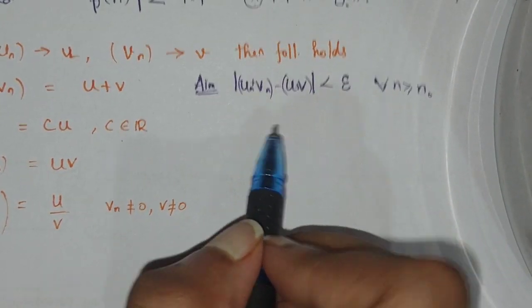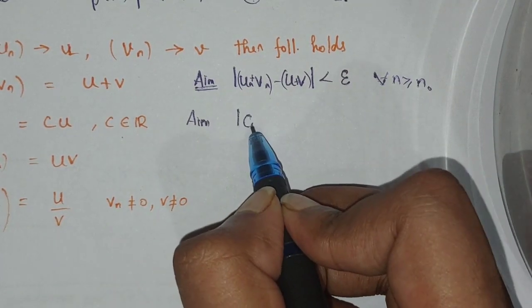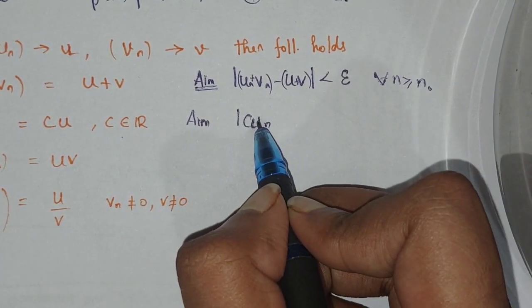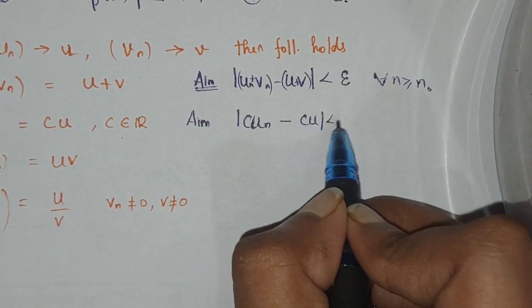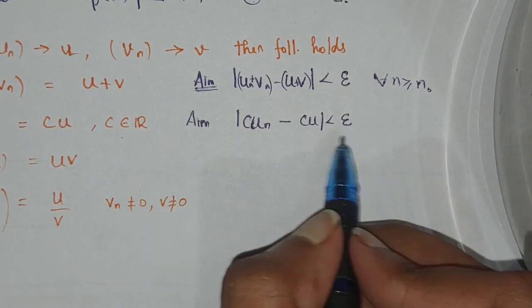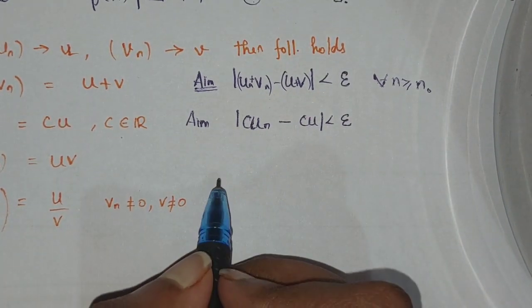So if you want, you can ask me, I can prove it, but it is simple only. I'm going to prove this and all. So |c·un − c·u| is less than epsilon. This is what we have to prove. For proving this, I think I can prove it.